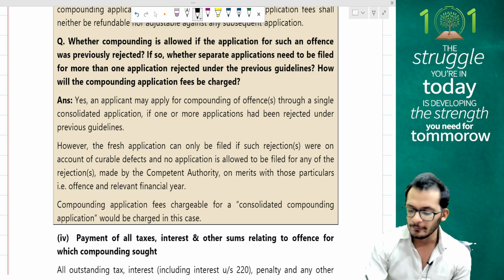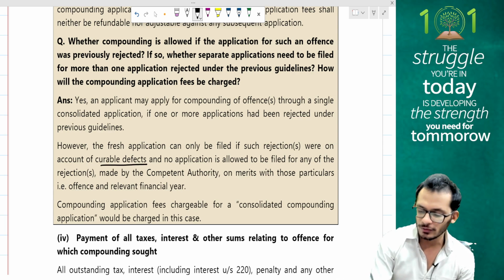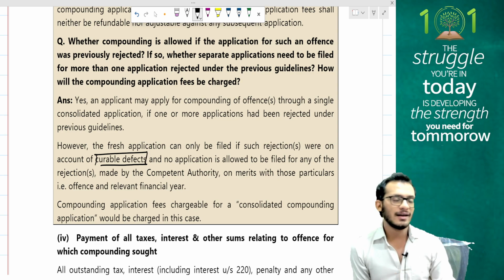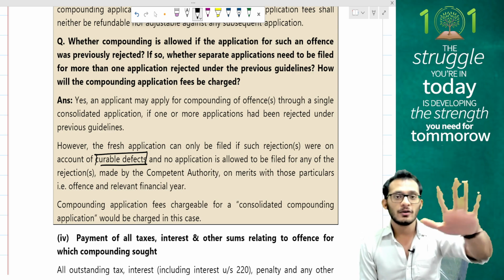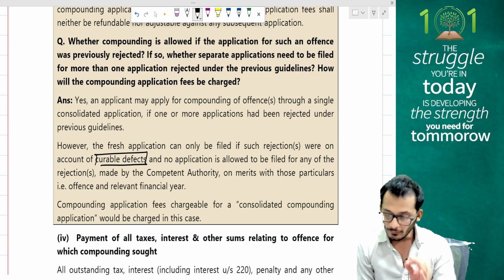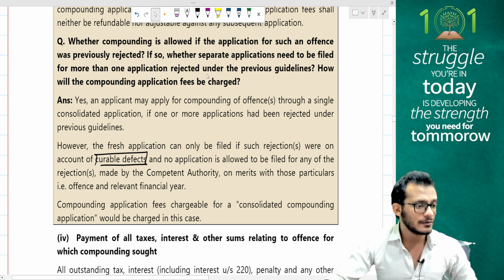Yes, an applicant may apply for compounding of offences through a single consolidated application of the previous ones which have been rejected. However, the fresh application can only be filed if such rejections were on account of a curable defect. This point is coming again and again, people. You can't just file a compounding application because the previous one is rejected. It can only be done if you have a curable defect, which is something which can be ignored. The compounding application fee chargeable for a consolidated application would be charged in such a case, so 50,000 rupees is what you would pay.